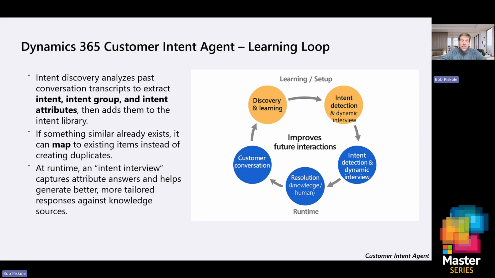Now, to be clear, you don't need to be a developer. This is all lightweight within Dynamics, where all these intents are managed as first-class records. And again, the result is a self-improving intent layer that accelerates time to value, reduces administrative overhead, and steadily increases automation quality as the system learns from every action.